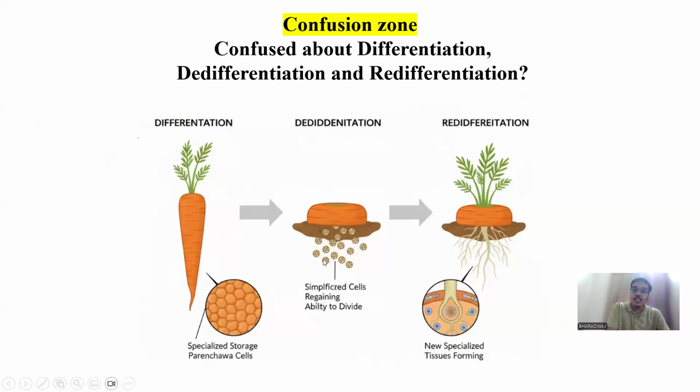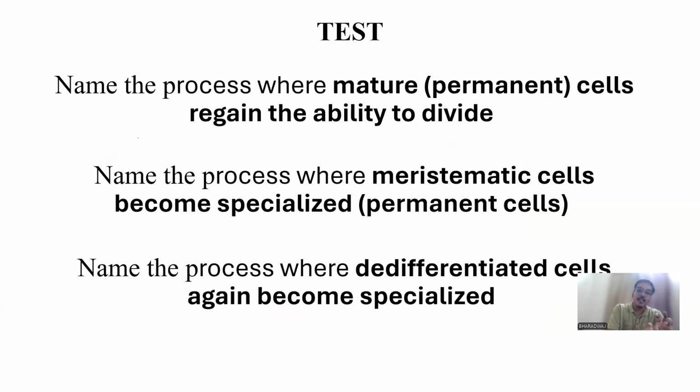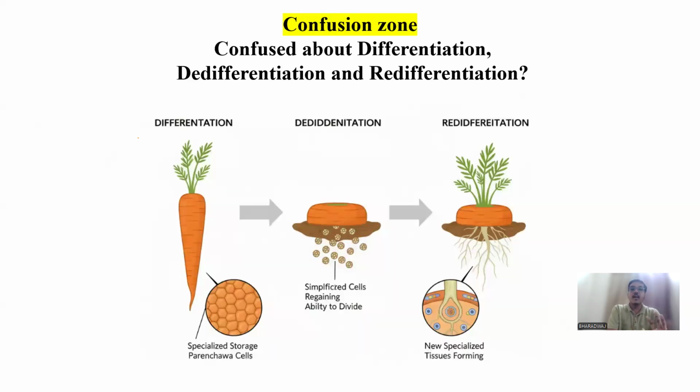Now, coming to the third point, re-differentiation. After it has become meristematic and started growing, what happens again? The meristematic cells have to come back to parenchymatic cells. Then only will it grow into a carrot again, right? So that is called re-differentiation.